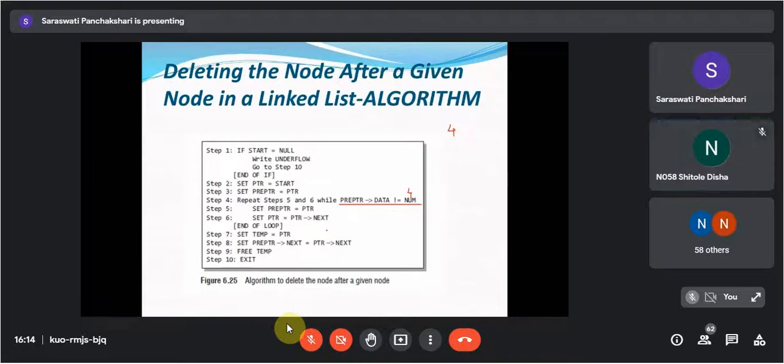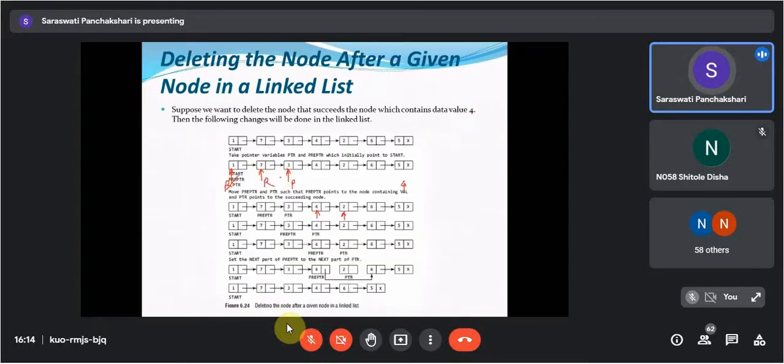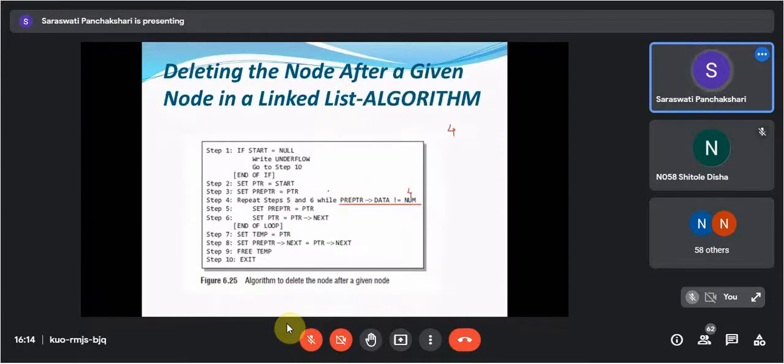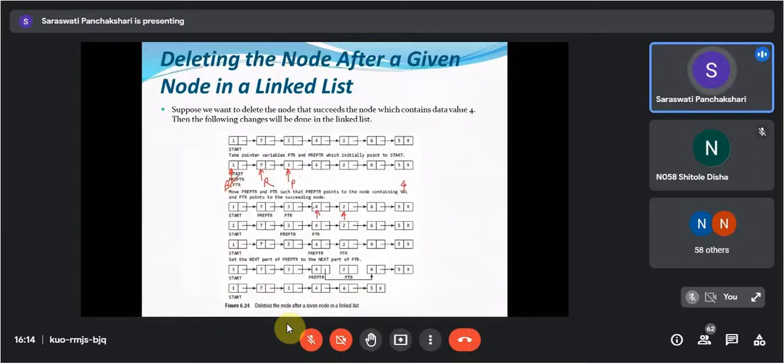Okay. Now next, again go to this condition. Pre-PTR of data is not equals to num. Yes, condition is true. If condition is true, then what? Pre-PTR is equals to PTR. So here your PTR is pointing, so pre-PTR will come here, and PTR is equals to PTR of next. So here your PTR will come. Understood? Yes, ma'am. Again check whether pre-PTR of data is equals to num. Yes, no.